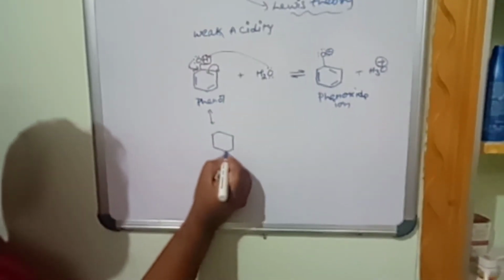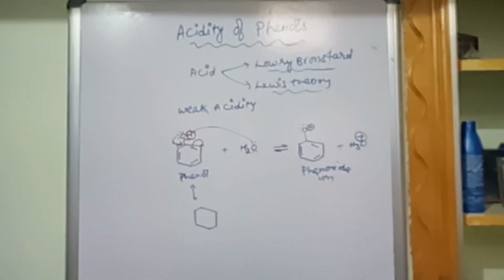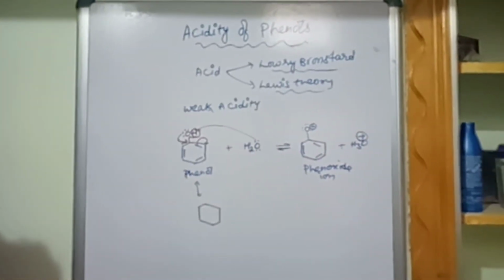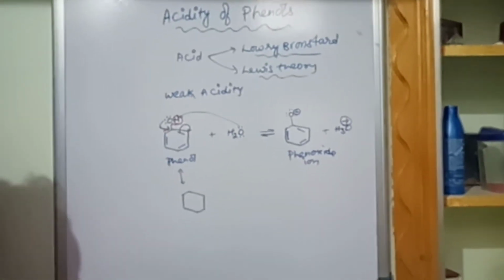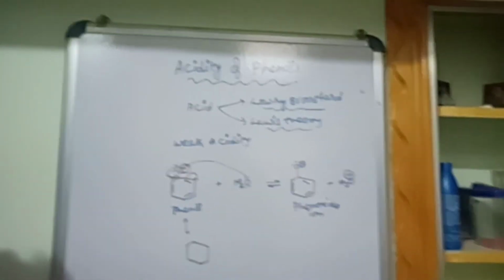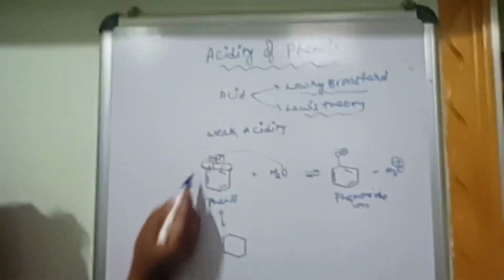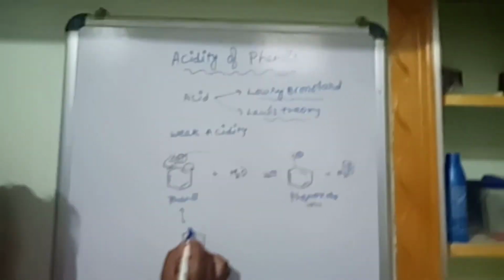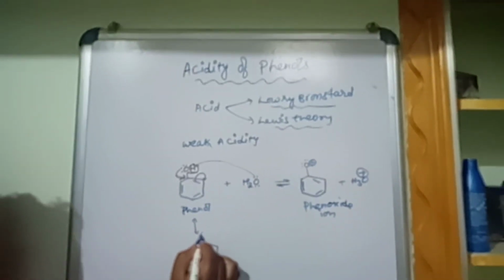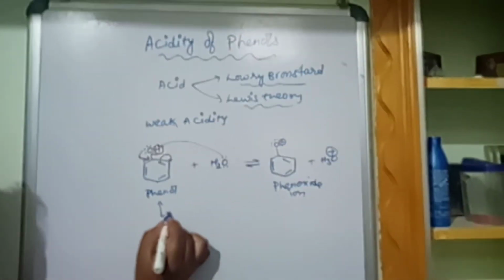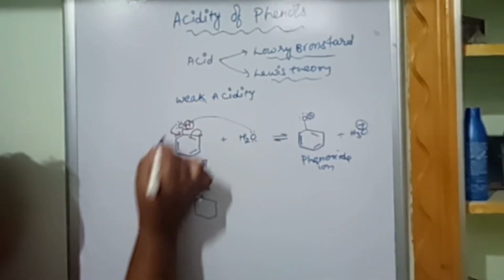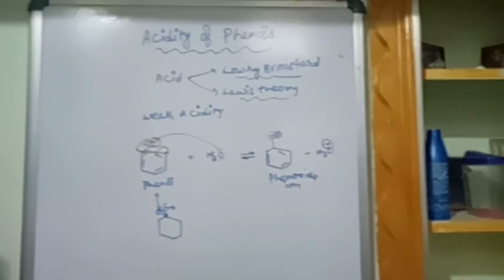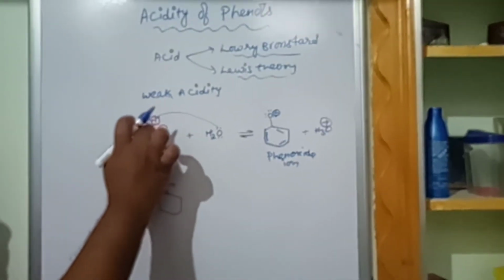This is a very important topic which has been asked in examinations for 2 marks, or sometimes for 5 marks also. Many times they have asked it for 5 marks. Now what happens? It gives a pair of electrons. When it gives a pair of electrons, it forms a double bond. Now one lone pair of electrons is lost by the oxygen, so it carries the positive charge because the electrons are given.